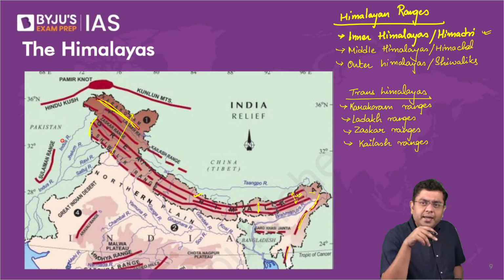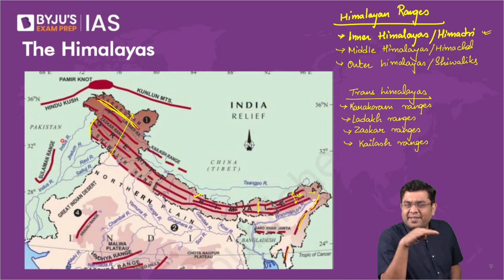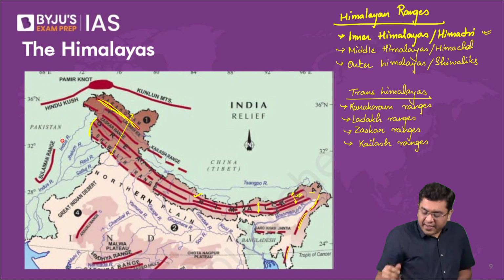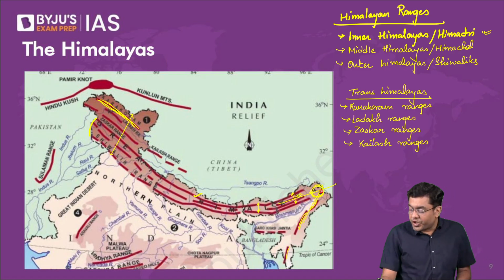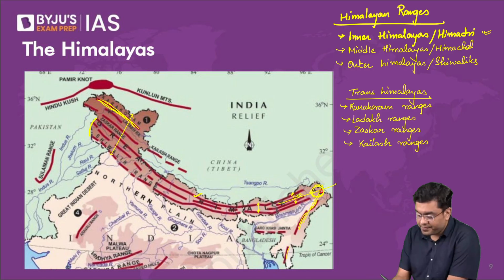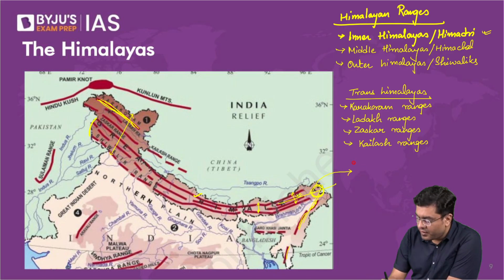So basically, the axis in terms of the direction of the ranges undergoes a bend. Here the axis of the mountains was like this, and suddenly it has bent like this, isn't it? So this is what is referred to as a syntaxial bend.